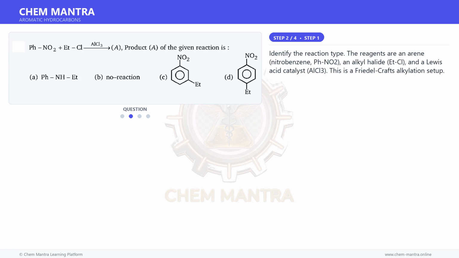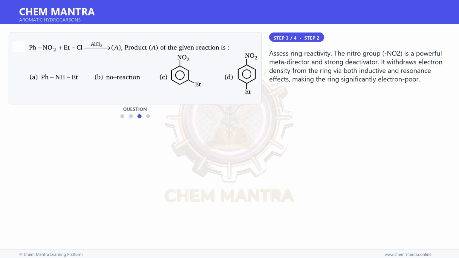Moving on to the next step. Identify the reaction type. The reagents are an arene, nitrobenzene, PhNO2, an alkyl halide, C2H5Cl, and a Lewis acid catalyst, AlCl3. This is a Friedel-Crafts alkylation setup.